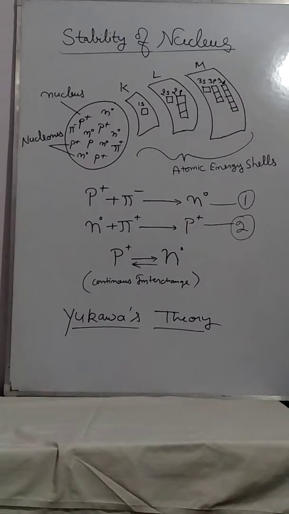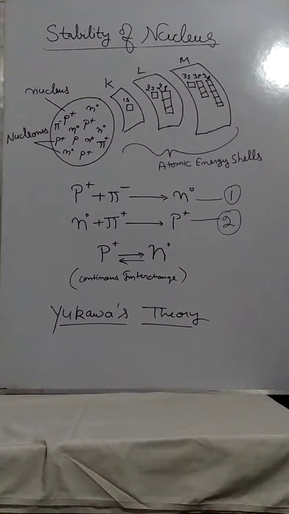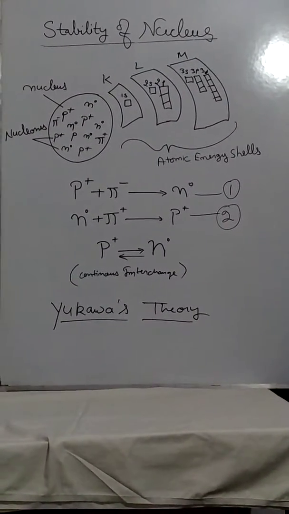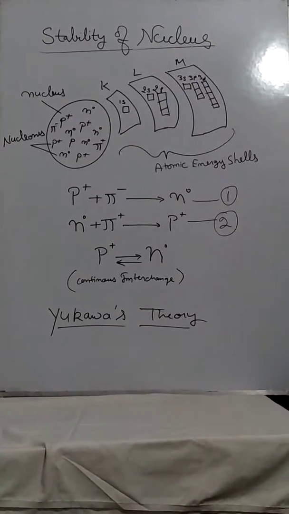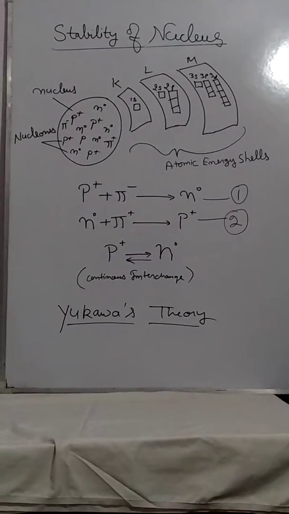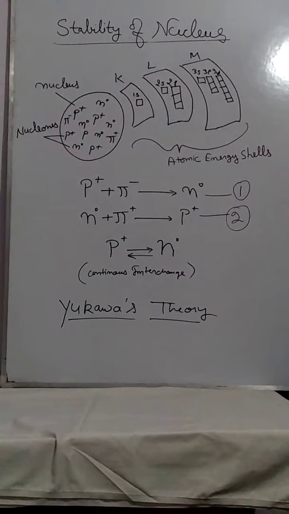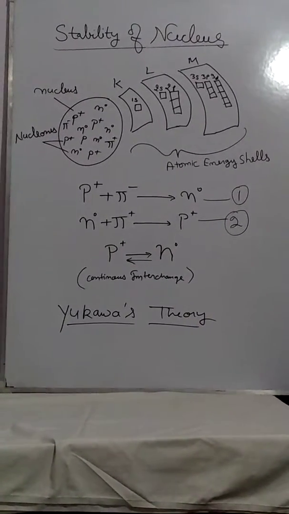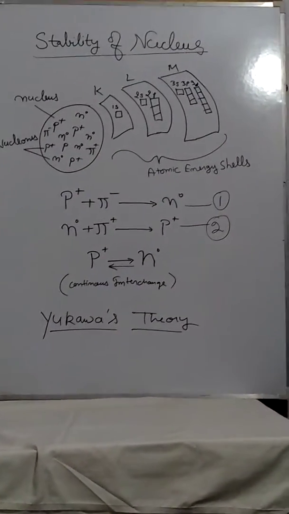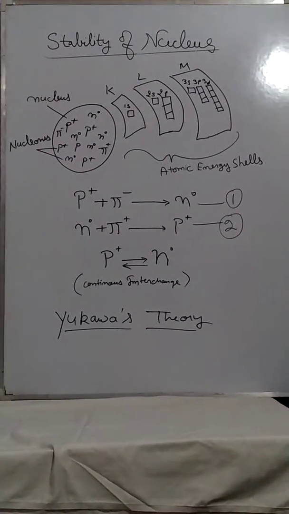The nucleus is a very small space in the center of the atom where the total positive charge is concentrated. It is just like putting a football in the center of a football ground. The size of the football ground is the space around the nucleus, that is the atomic shells, and the football is just like the nucleus. So we can imagine how small the nucleus is in an atom. Now, in such a small space, the total positive charge of the nucleus is concentrated.